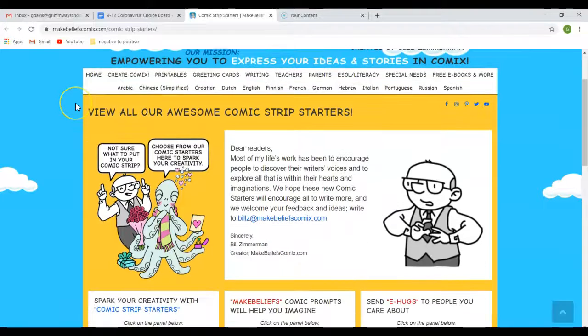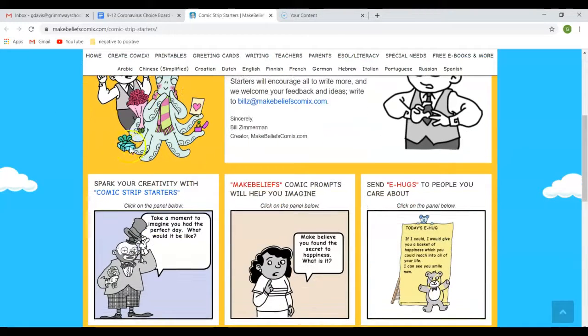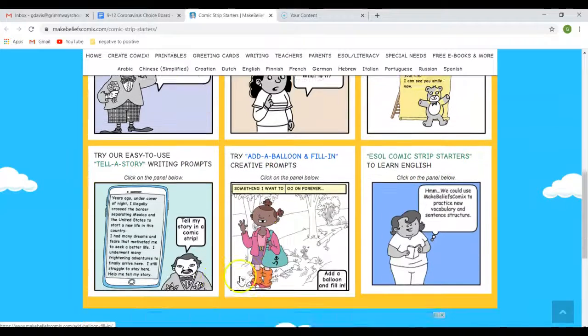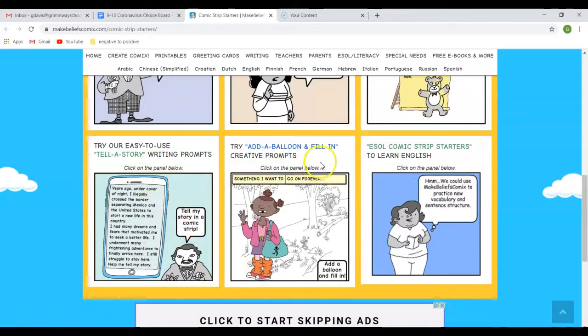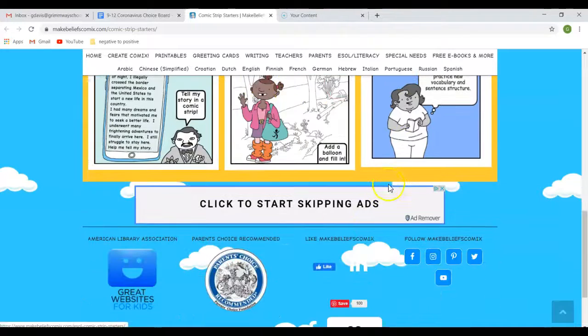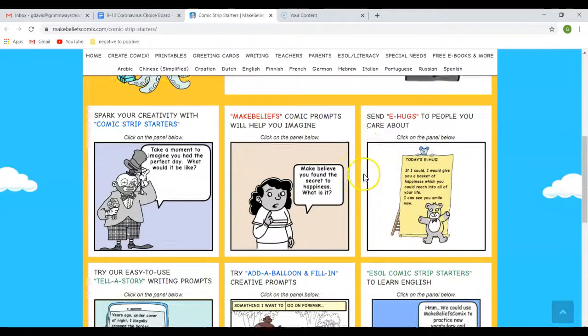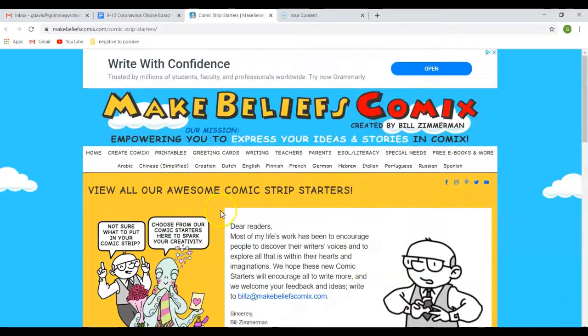But you kind of go through and you see it has comic strip starters, make-believes, comic prompts, e-hugs. Don't even worry about e-hugs. We're not doing e-hugs. Tell a story, add a balloon to fill in. So this right here is just kind of your starter pack. Make sure you don't click any of these things down here because those are just ads and not necessary.